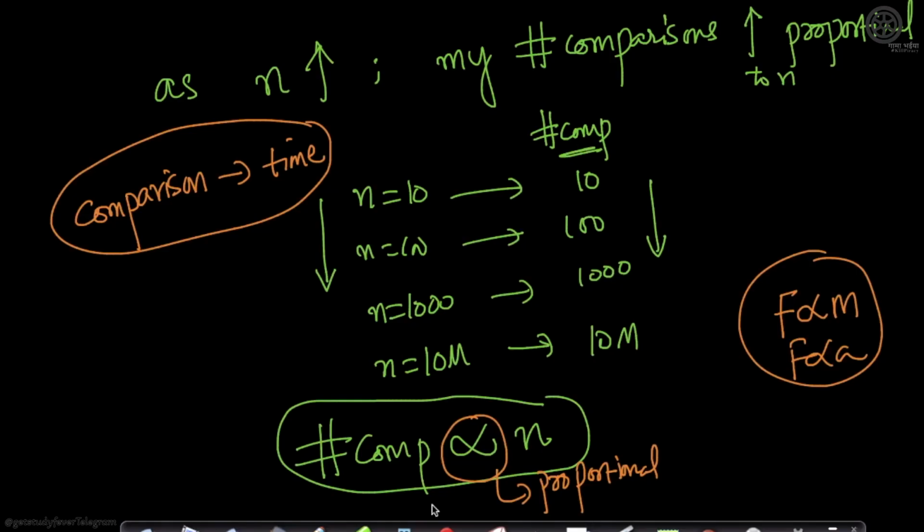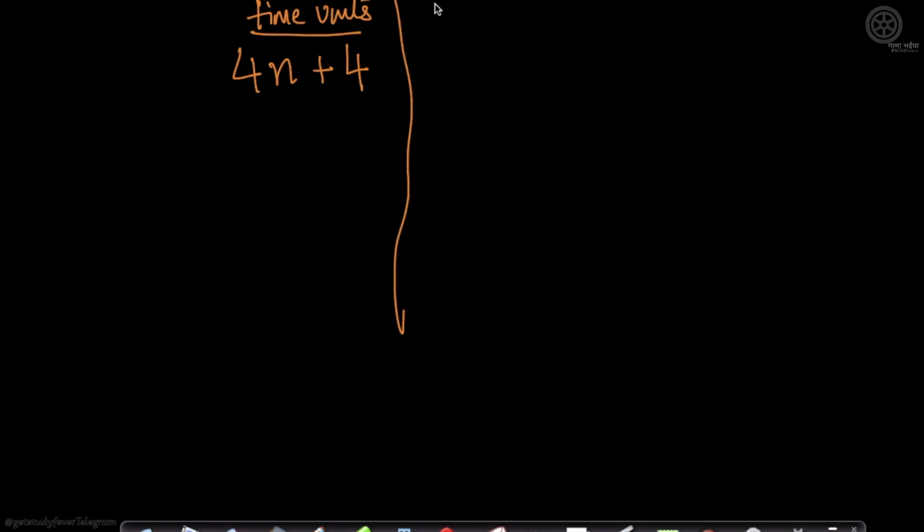Okay, so let's go back and understand one more idea. Suppose my code takes 4n plus 4 steps, 4 time units. This is the number of time units it takes for a code. Let me explain some simple ideas here, and this is what you write as time complexity.